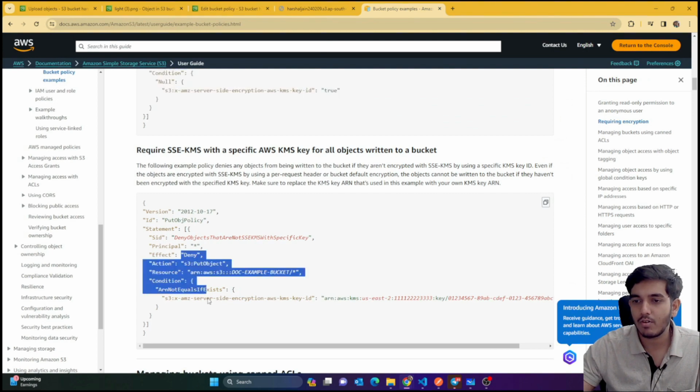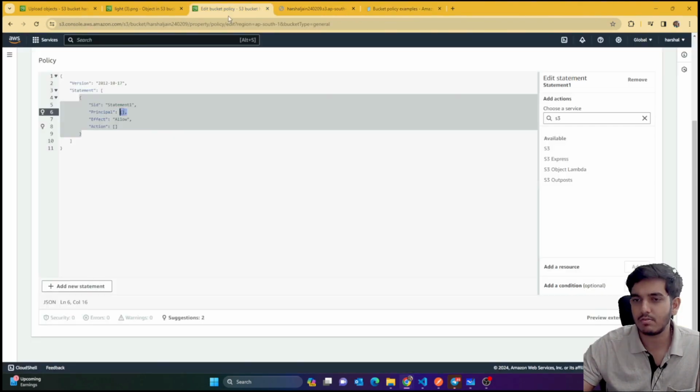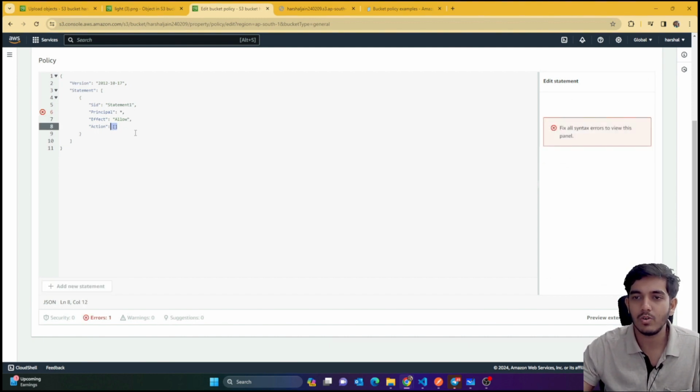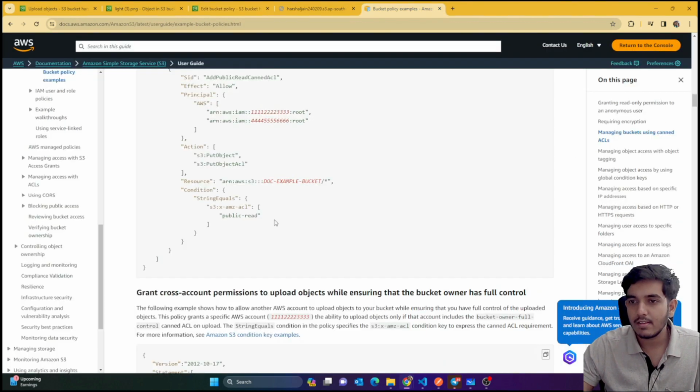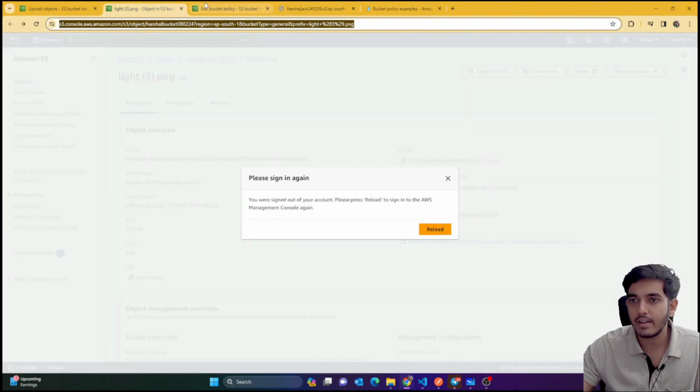Or if you want to be more specific, you can directly, just watch what I do. Just make this principal as star. That means I'm allowing all the things here. Just remove the brackets. Then what else? Action. Inside action, you can see that we basically have some actions also. Inside this action, you just need to add the action here.